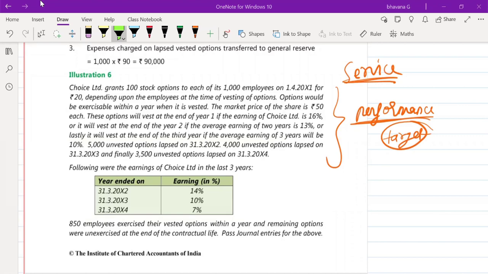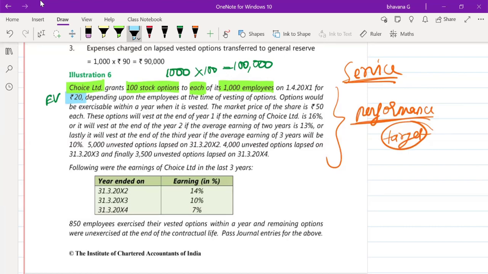They tell you that Choice Limited grants 100 stock options to each of its 1,000 employees. To each of its 1,000 employees means total how much options? 1,000 into 100, 1 lakh options totally. Okay. And what is their face value? For 20 rupees. That means this is their exercise value. Exercise value is 20 rupees depending upon the employees at the time of vesting of options.